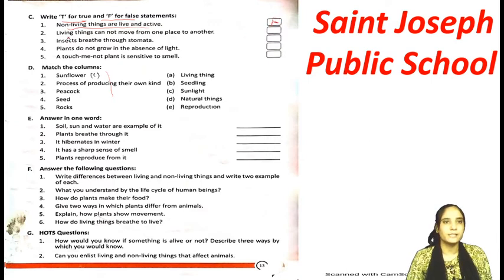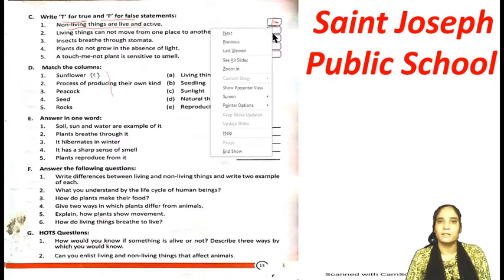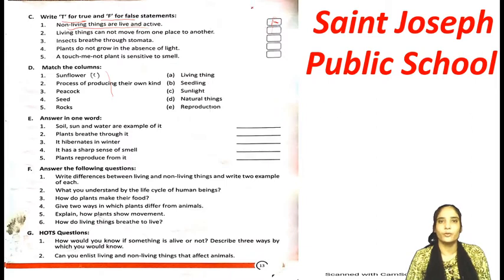Number 2 is living things cannot move from one place to another. The living things, they cannot move from one place to another. No, definitely they can move. It is non-living things that cannot move from one place to another. So again the answer will be false. So you have to fill false.